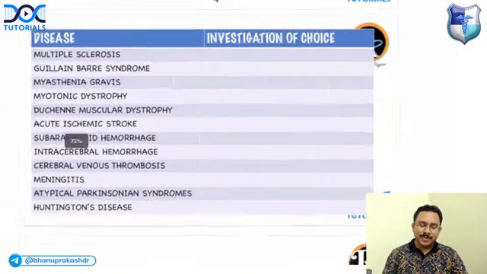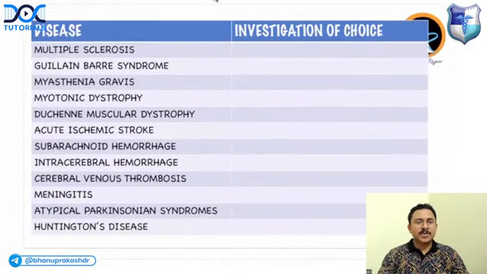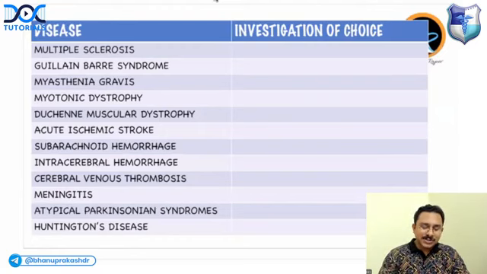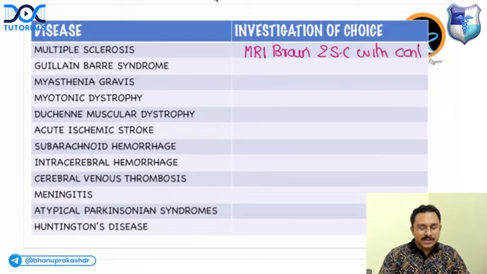Okay. Now, coming to diseases and investigation of choice in neurology. So multiple sclerosis, investigation of choice is MRI brain and spinal cord. Is it with contrast or without contrast? It is with contrast.